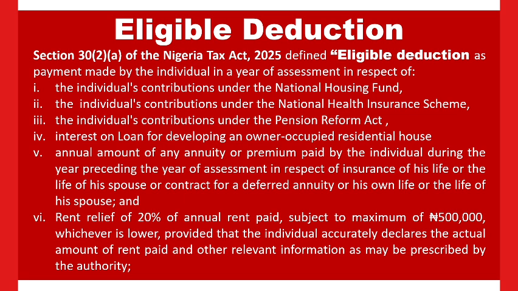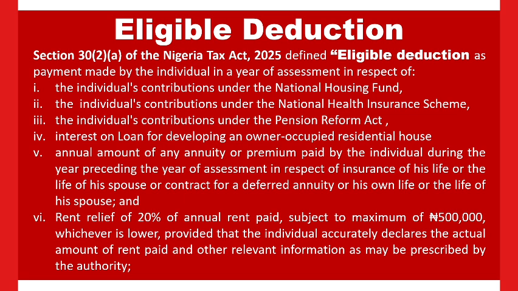If you paid rent for your house, where you are living, the amount available for relief is 20% of your annual rent paid, so far as that relief is not greater than 500,000. Where it is greater than 500,000, we are going to use 500,000.